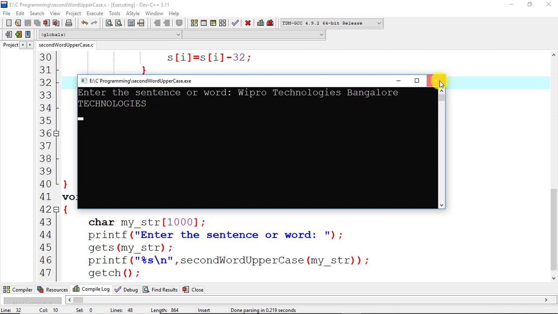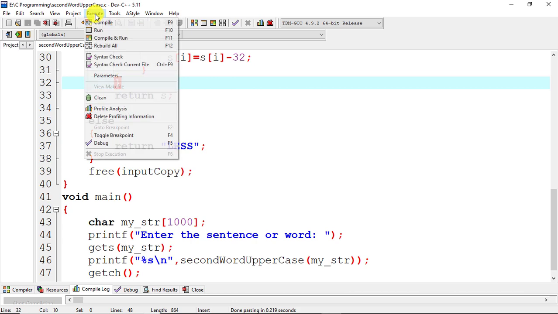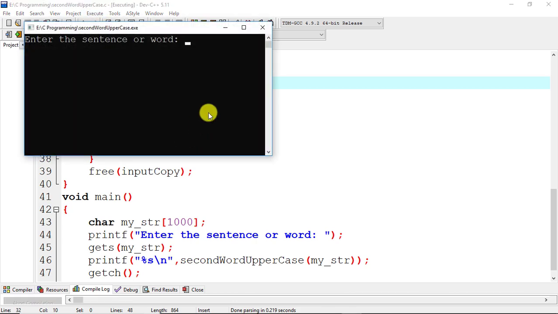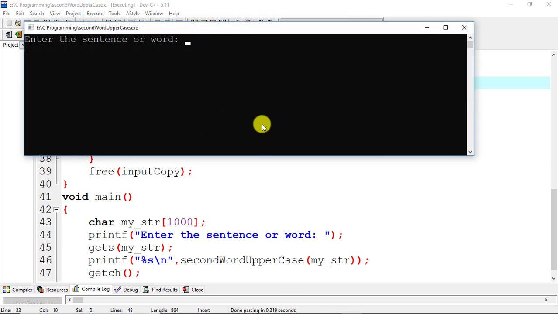Now we will check for another input. Let's give hello world. Here our function should return world in uppercase, so let's check. Here we can see that it returns world in uppercase.